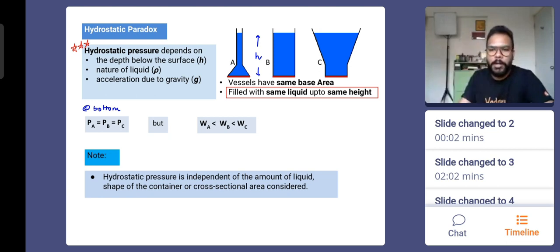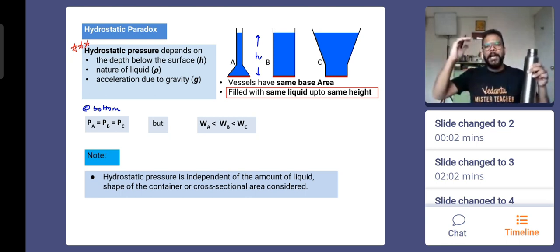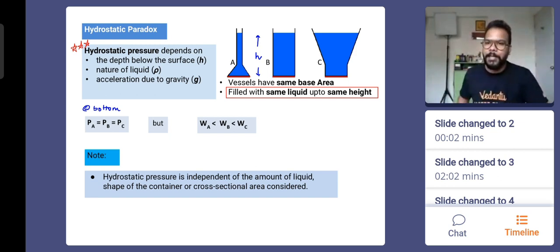If you change the area also but keep the same column height, means what I'm trying to tell you, say I have this bottle which looks like this, and whatever is the area, I fill liquid to a height of say 15 centimeter. Now I take a bigger container, but I fill the height only to 15 centimeter. The pressure at the bottom of that bigger container and the pressure at the bottom of this bottle will still be the same. That's what we are saying.